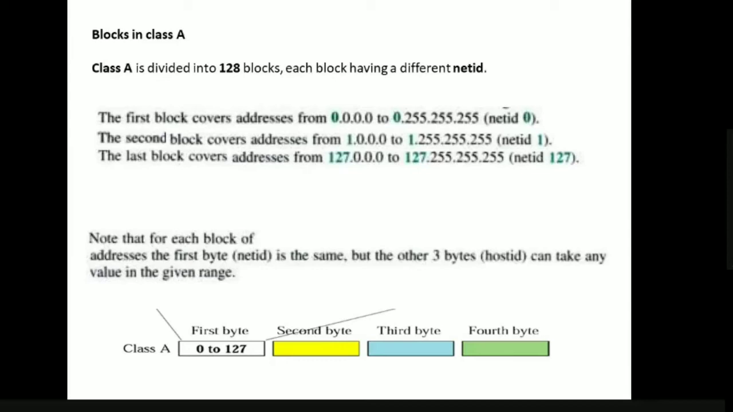But the addresses are from 127.0.0.0 to 127.255.255.255. For each and every block, okay, the net ID will be the same. Only the host ID part values will be changing. If you see for the first block, the net ID is 0 from the first address to the last address, but the host ID part differs. Okay, so this is the main thing we have to identify here.